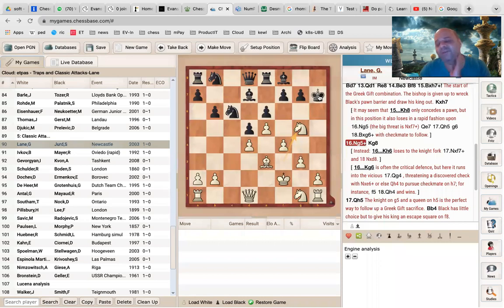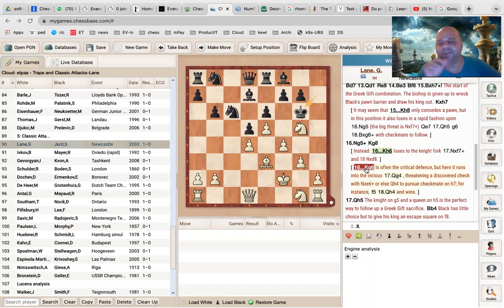Yeah, but even there is a checkmate. Better than a fork, right? There is a checkmate. King h8, then queen h5 check, king g8, and queen h7 is checkmate. So if black wants to avoid the mate, then he has to take the queen. Then that only is, yeah.